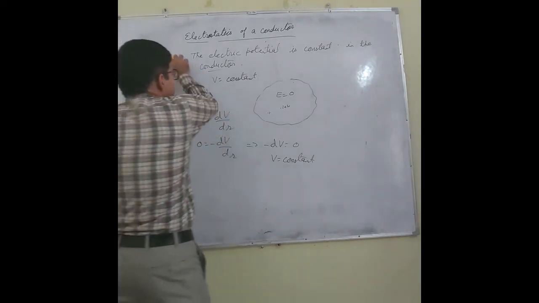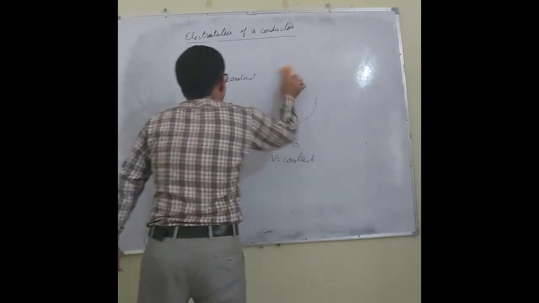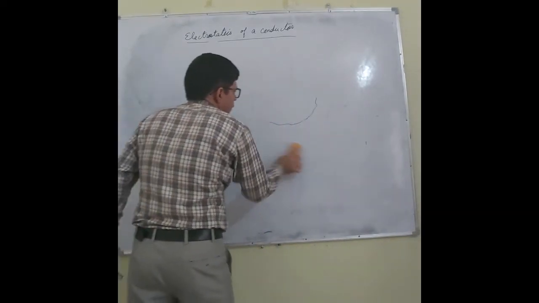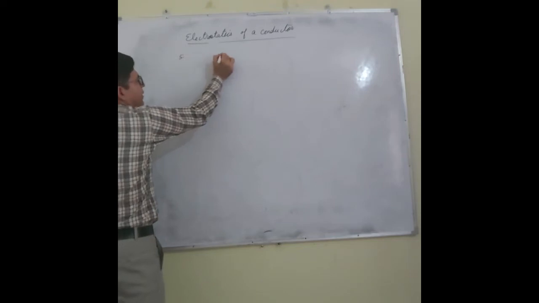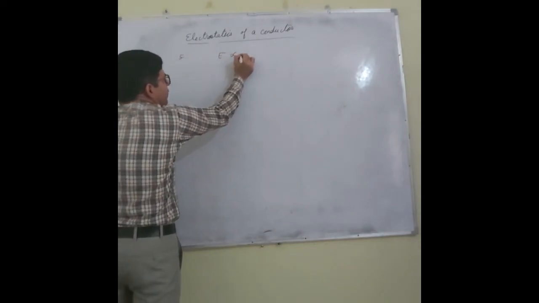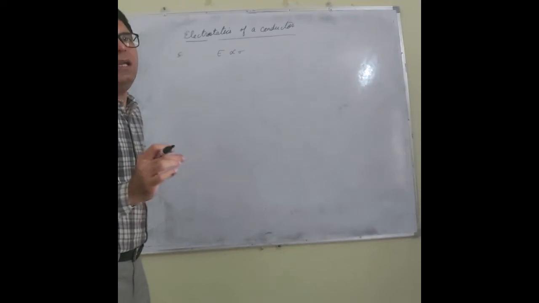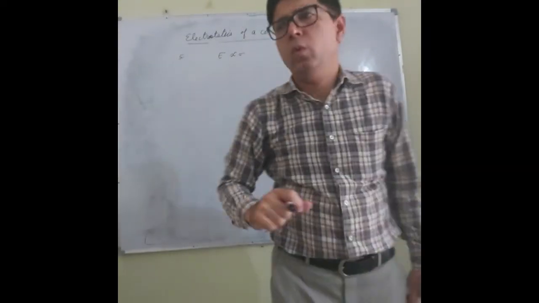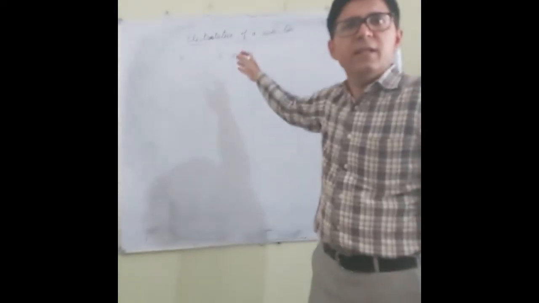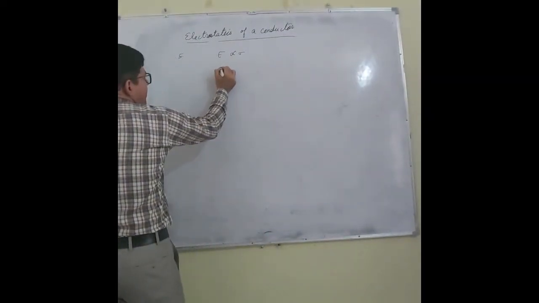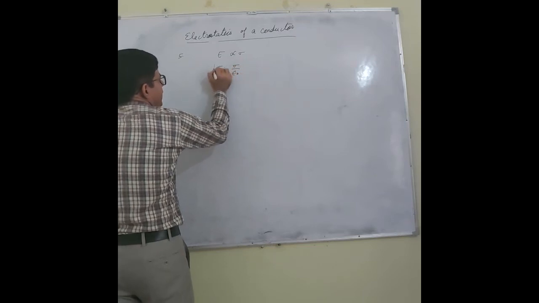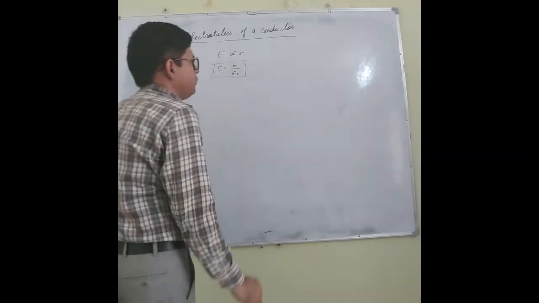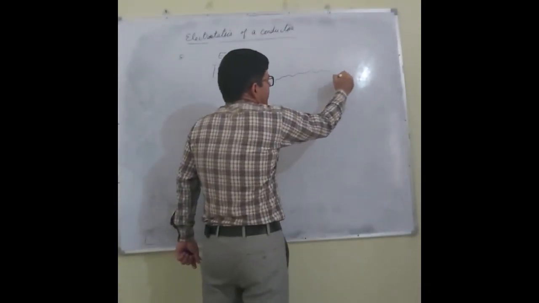Next point is electric field at the surface of a conductor. Fifth point: the electric field at the surface of a conductor is directly proportional to the surface charge density. What can I say? E equals sigma by epsilon naught. Why does this happen? Let me prove this.